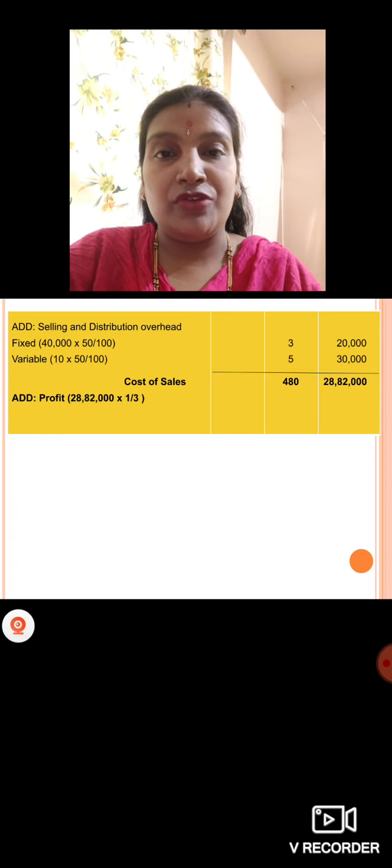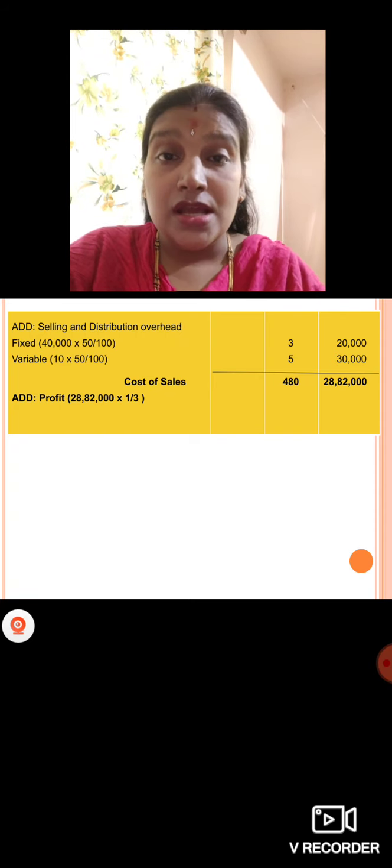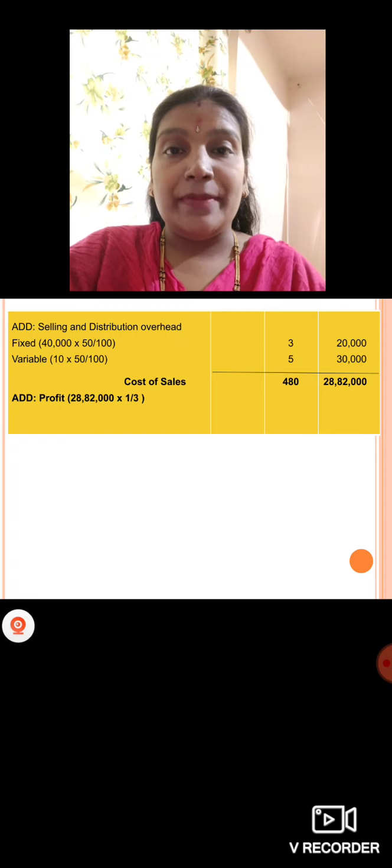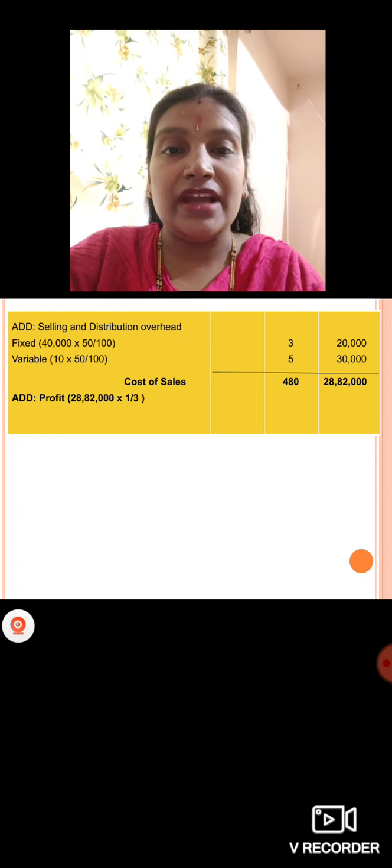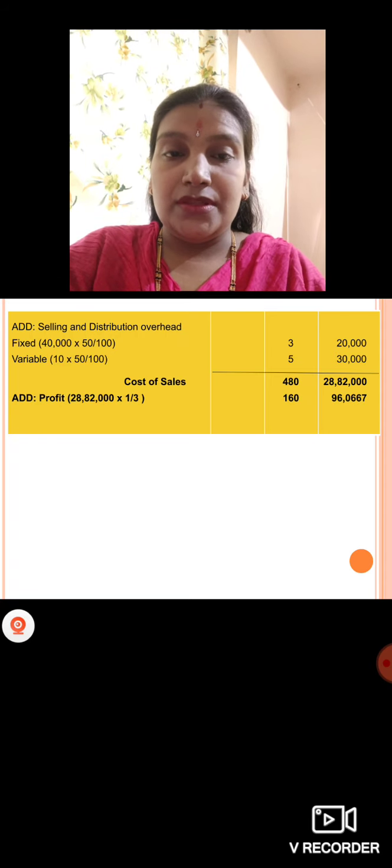As they have mentioned, profit will remain same as compared to previous, right? So previous also it was 25% on selling price, right? So 1/4 on selling price, 1/3 on cost price. So 28,82,000 we have as cost price here. On that 1/3 you should add a profit. So 160 rupees you will get per unit, and total you will get